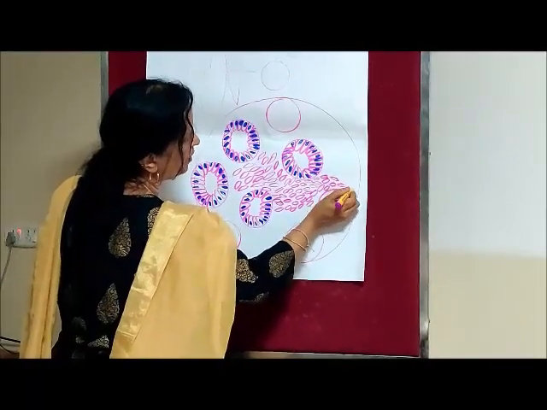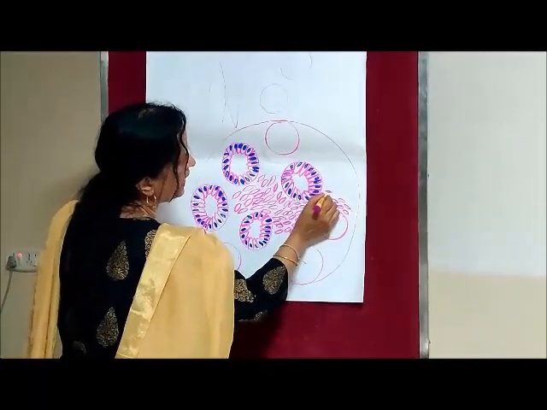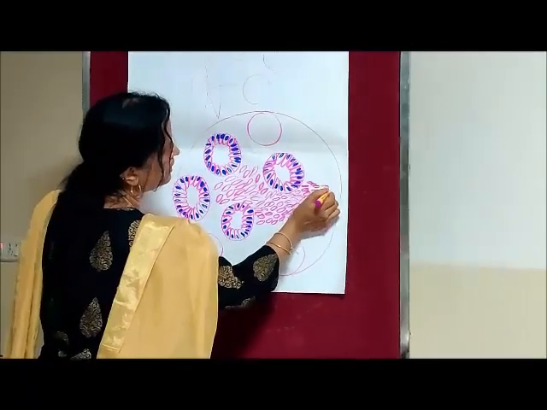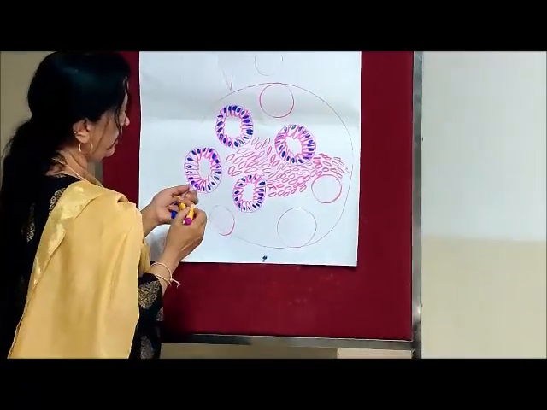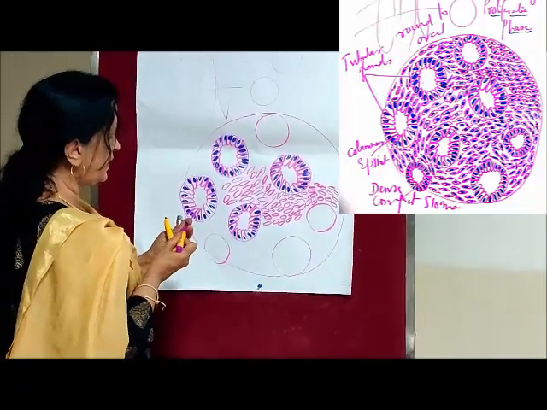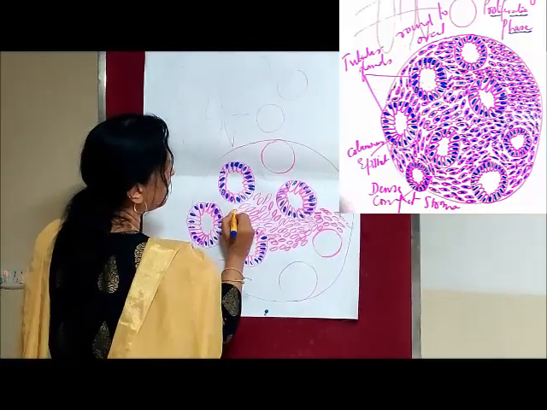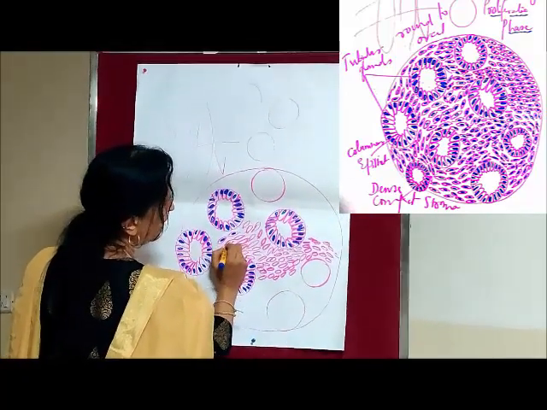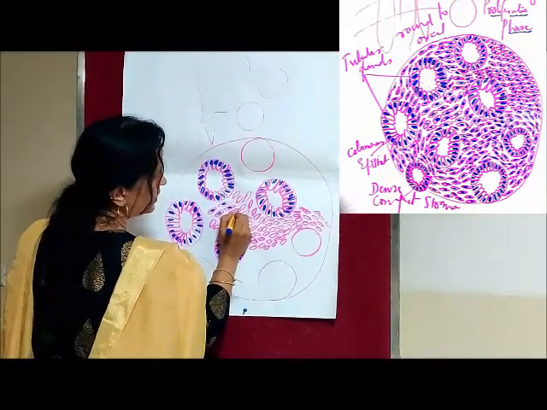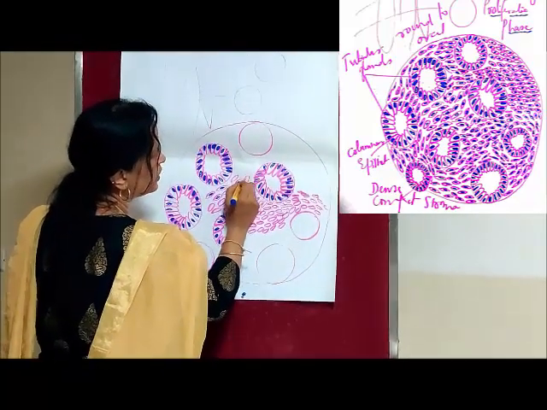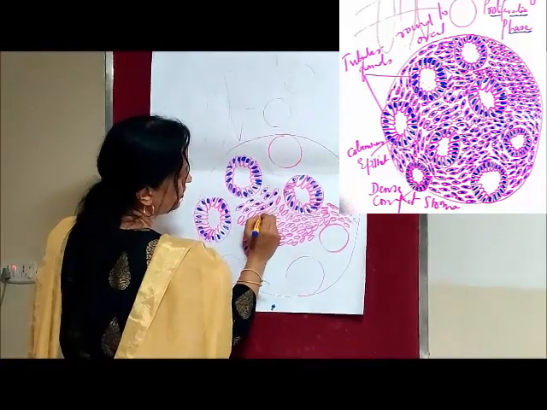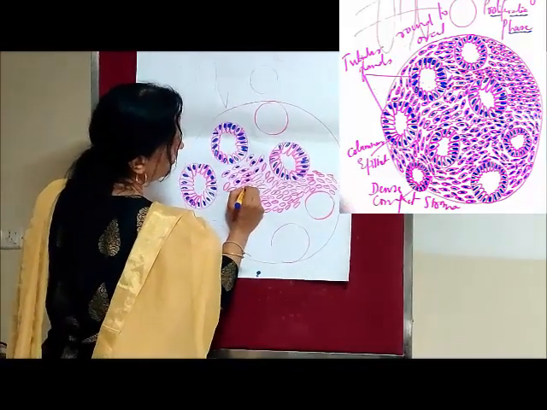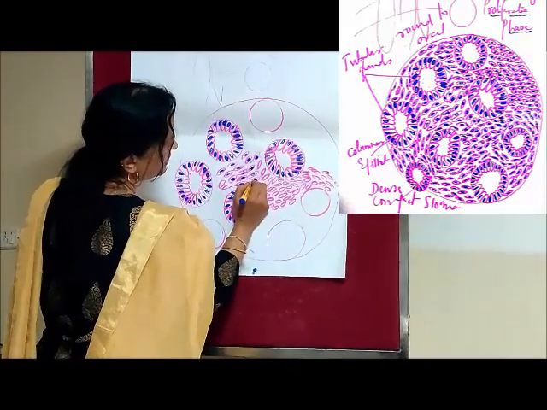So we give more importance for the glandular changes. We look at the glands first initially to know what is the hormone that is playing a role. Because the glands respond very well to hormonal changes, whatever hormone is there.